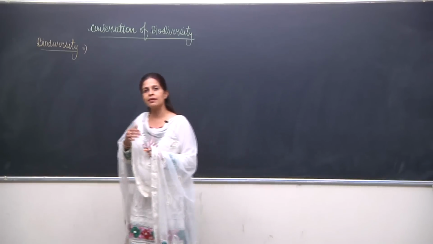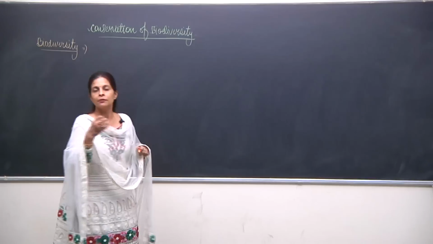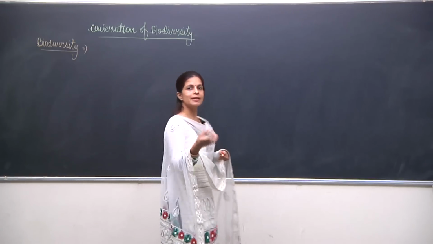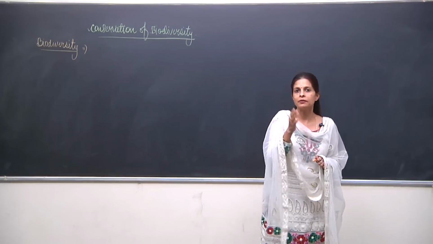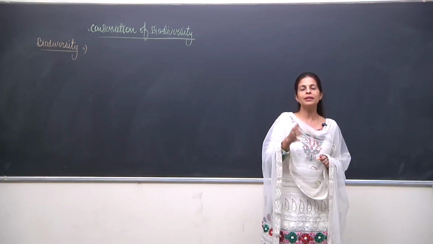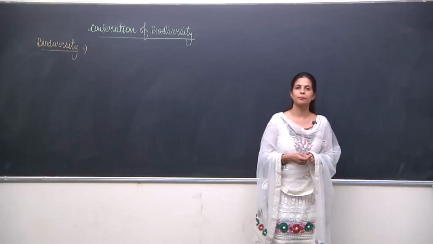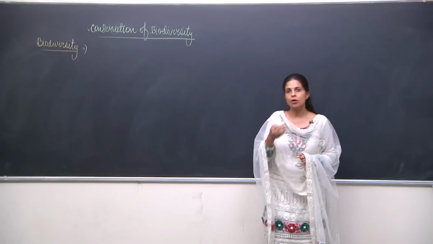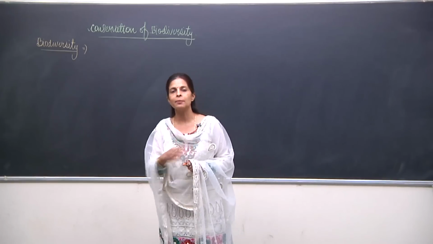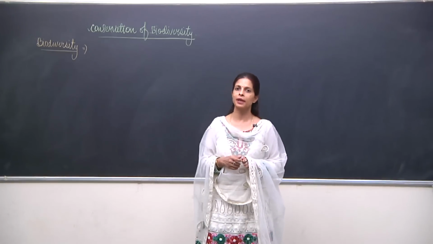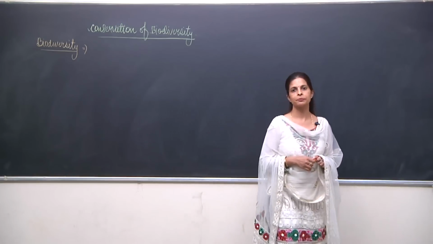Take the example of the dog species: if we talk about only dogs, how many types of dogs are there? So, there are different types of animals as well as plants present on the surface of the earth.